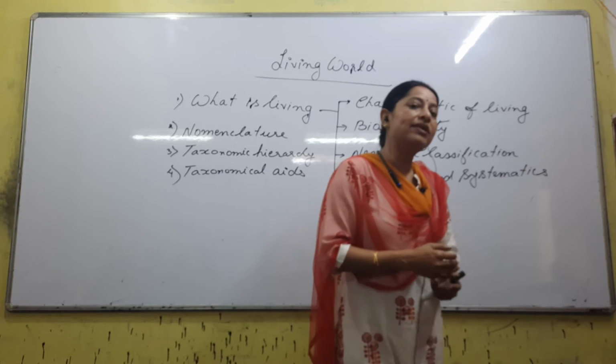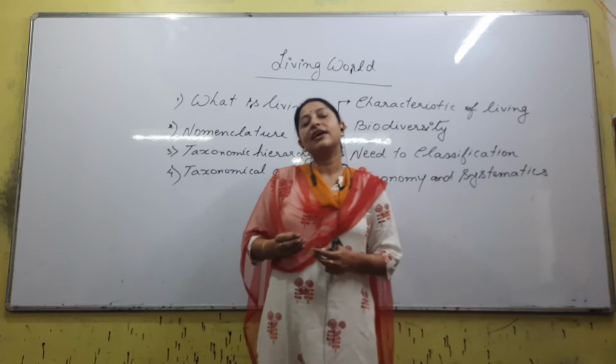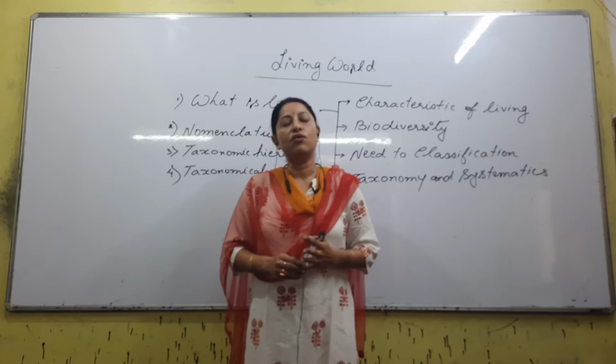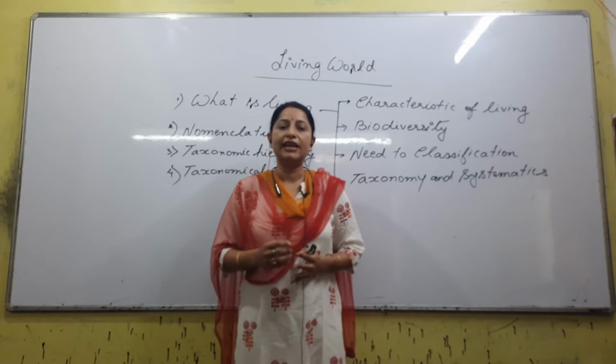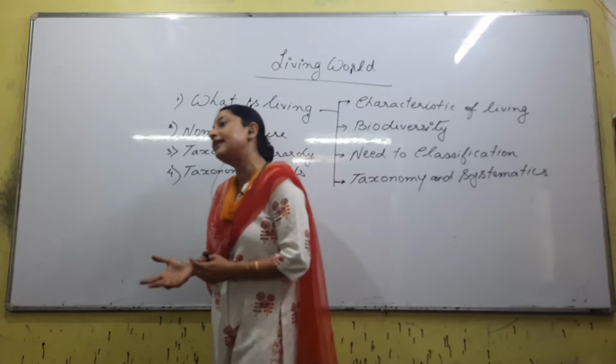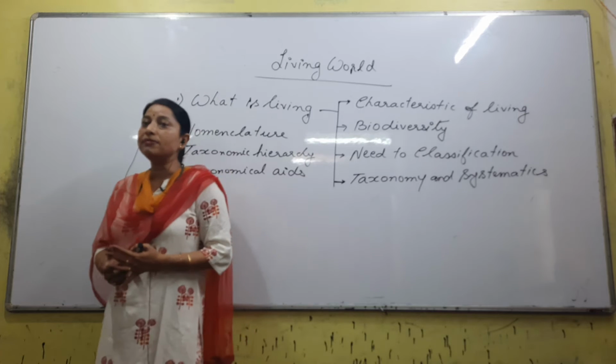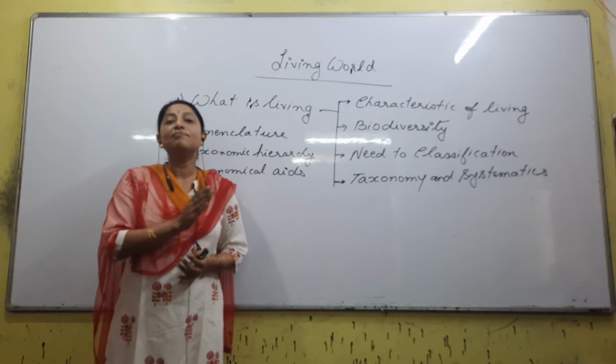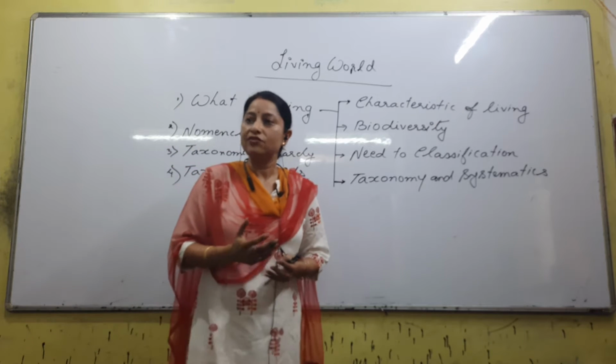In this chapter, we will read something extra. Extra means not necessarily all names are binomial nomenclature. We have something called a trinomial nomenclature. We have something called polynomial nomenclature also. What is trinomial? If a name has three parts, then we call it trinomial.